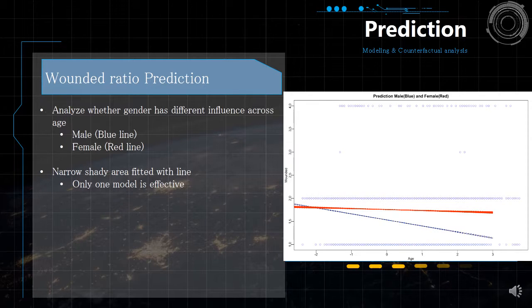And we further make predictions. So the blue line will be male and the female will be the red line in this chart. We can see that although when the age is young, the male has a slightly higher wounding ratio, after a certain age, they will have lower wounding ratio compared to women. And you can also notice that the shady area does not change or twist because we only use one model. So the shady area is exactly the same as the line. And this is our result.